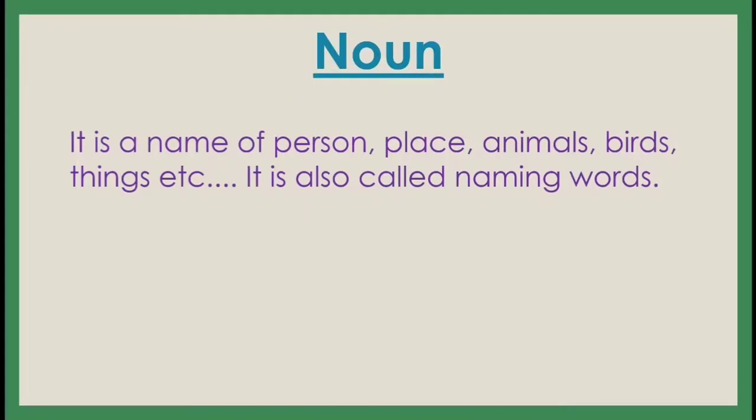No, everything must have a name. That is called a naming word. That is called a noun. So if it is a person's name, that is also called noun; place, animal, birds, things, etc. So, noun means it is a name of person, place, animals, birds, things, etc. So, you have to prepare this definition.